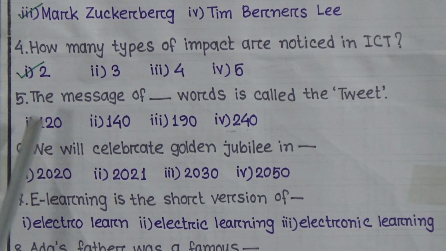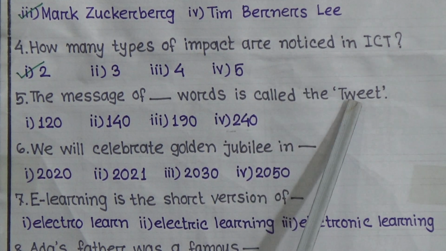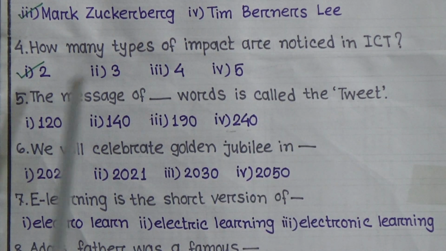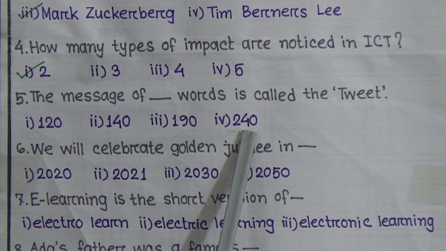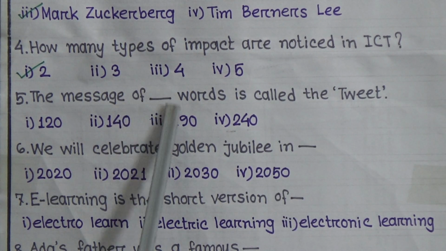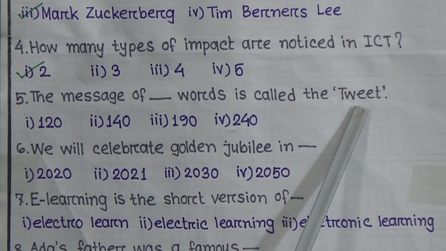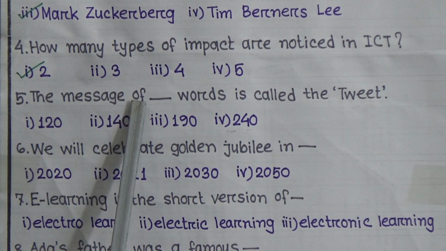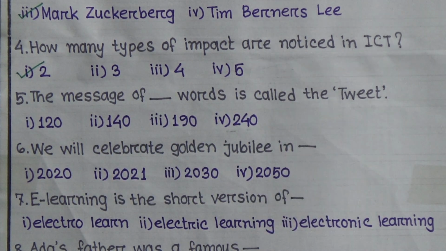Question number 5. The message of dash words is called the tweet. Options are 120, 140, 190, 240. Students, we have learned about Facebook and Twitter. Can you remember? Yes, the message of 140 words is called the tweet. So it will be option 2, 140.